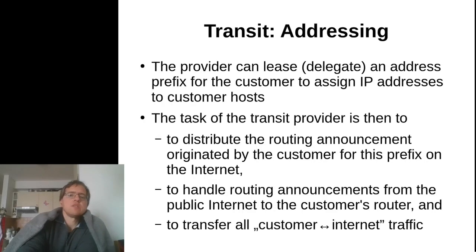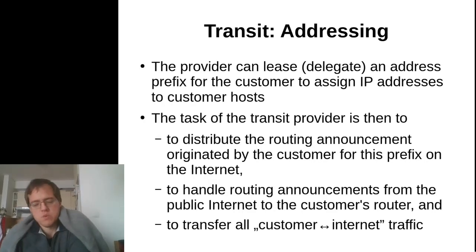So it's very similar to the type of service that we use to connect our home network to the rest of the internet. One important fact that we often forget is that whenever I connect my home network to the internet, I need at least one IP address that the rest of the internet can use to reach my network. So the internet service provider provides me with an IP address.